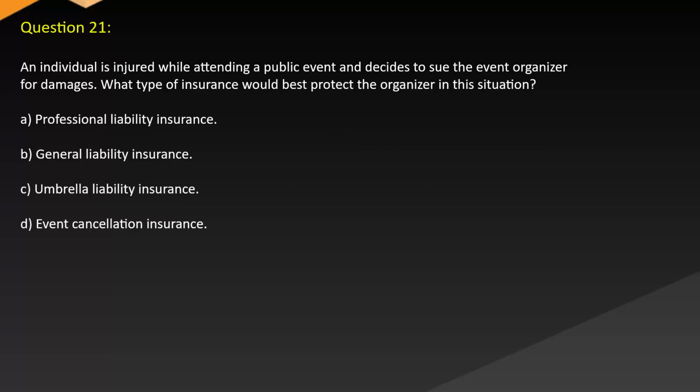Question 21. An individual is injured while attending a public event and decides to sue the event organizer for damages. What type of insurance would best protect the organizer in this situation? A. Professional liability insurance. B. General liability insurance. C. Umbrella liability insurance. D. Event cancellation insurance.